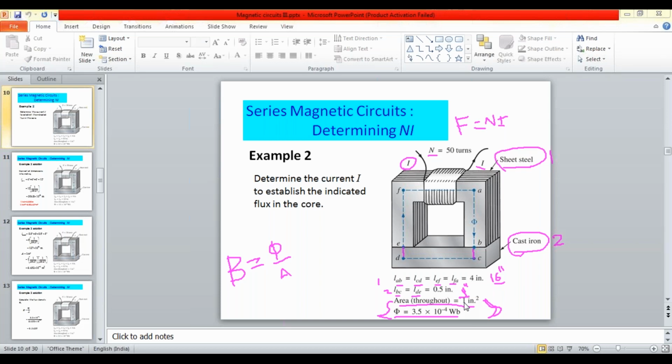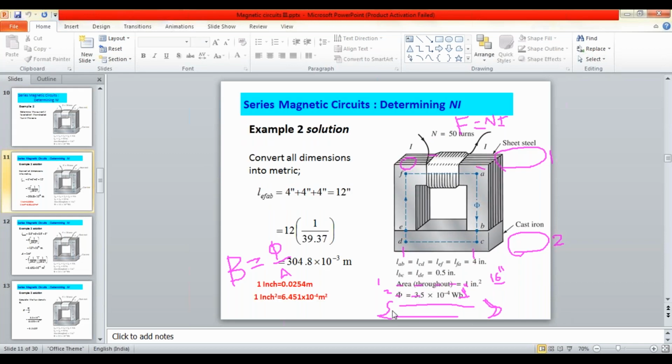The standard pattern is that it should be in meter square, so let us convert inches into meters. 1 inch is equal to 0.0254 meter, and 1 inch square is equal to 6.451 into 10 power minus 4 meter square.